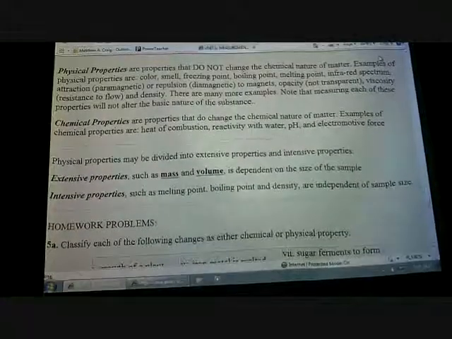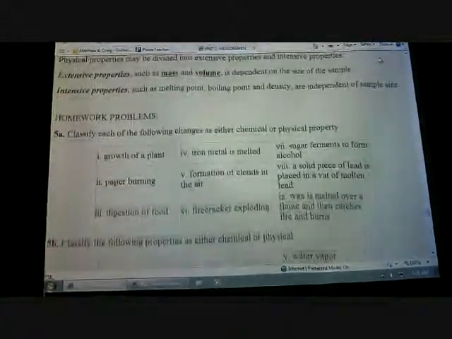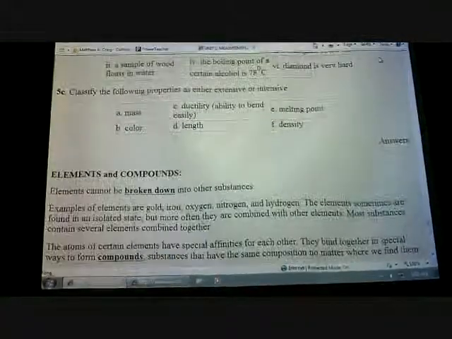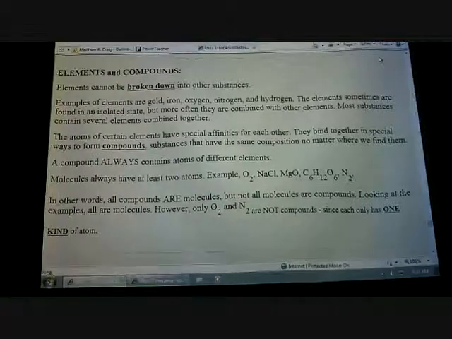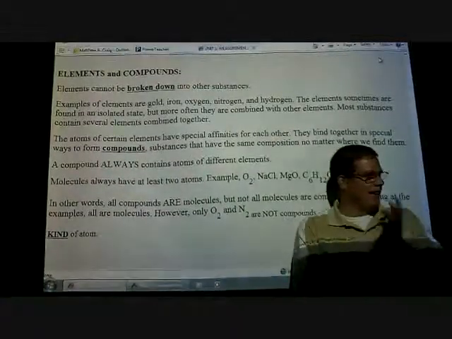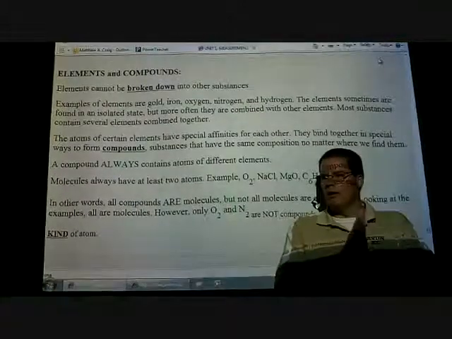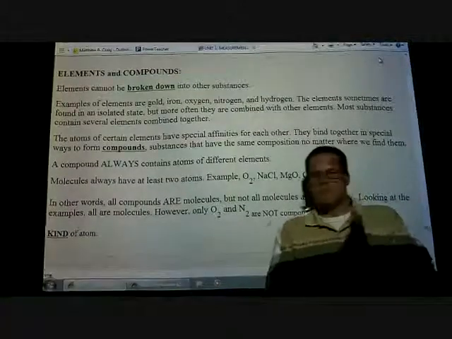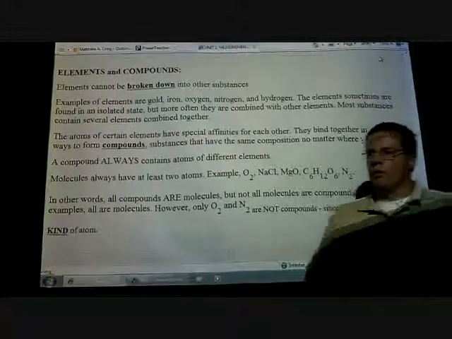Let's see. One more problem. Oh man. All right, elements and compounds. And we're almost done, unfortunately. I know that bums you guys out. Aren't we almost done? Maybe? All right. Elements and compounds.